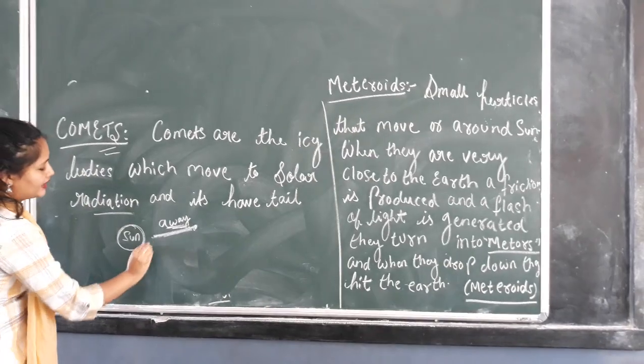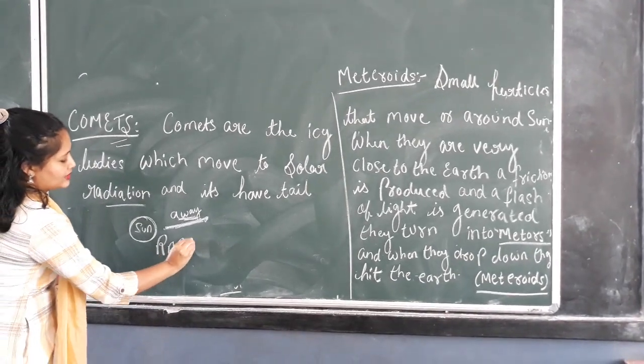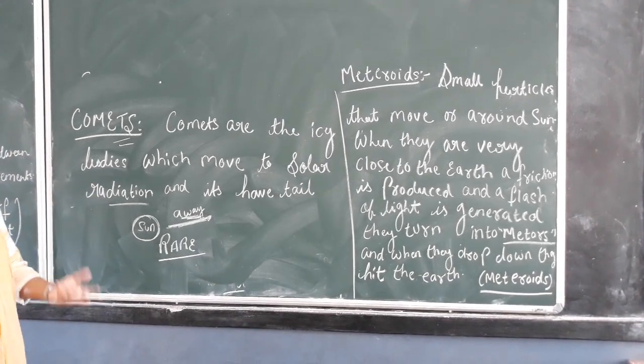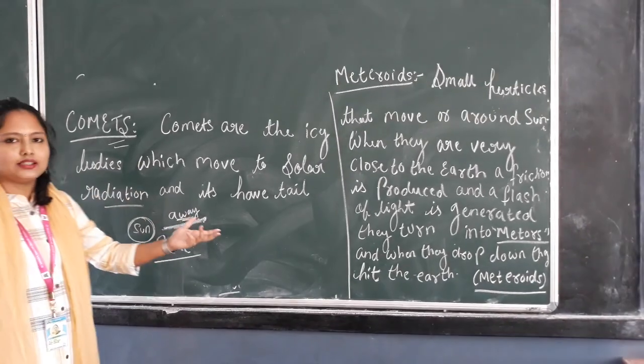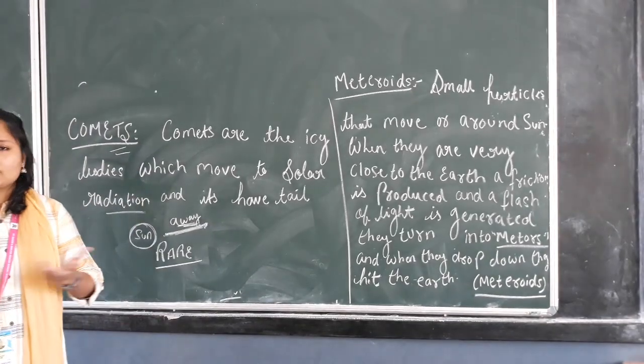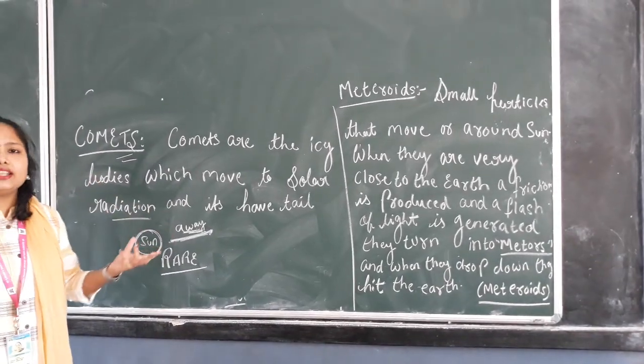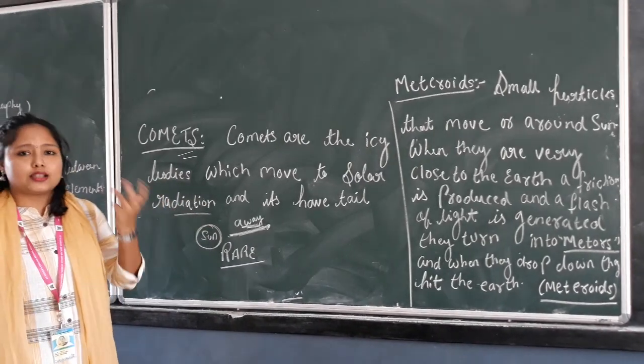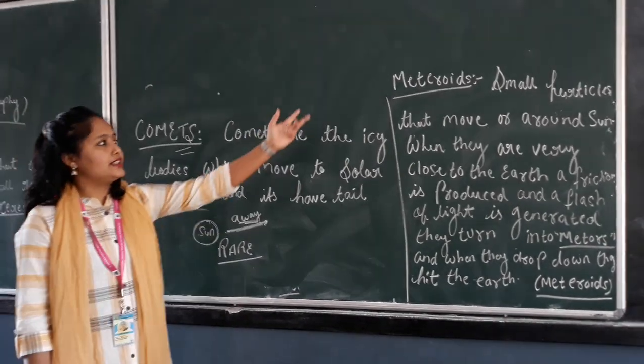Okay, and it is a very rare planet, sorry, rare body that you never find on the earth properly. Sometimes you might have seen, but that is many years back. It is all written in your book, but generally these comets are not seen on the earth. Okay, what we see on the earth, sometimes hardly, you can say it is meteoroids.